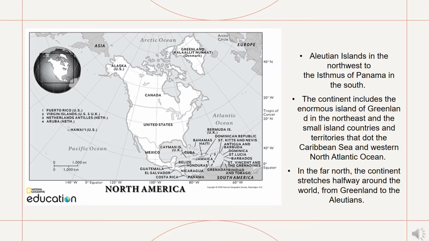North America, the third largest continent, extends from the tiny Aleutian Islands in the northwest to the Isthmus of Panama in the south. The continent includes the enormous island of Greenland in the northeast and the small island countries and territories that dot the Caribbean Sea and western North Atlantic Ocean. In the far north, the continent stretches halfway around the world, from Greenland to the Aleutians.